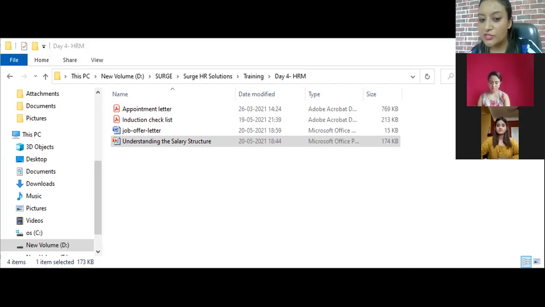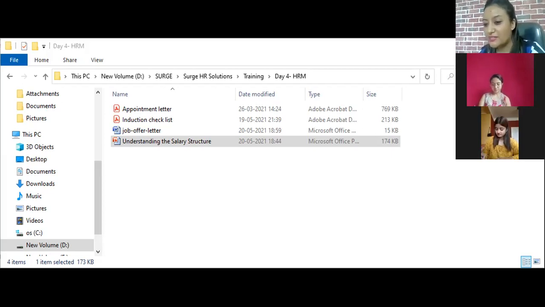So we spoke about PF today, right? Employee Provident Fund. Just make a note of all these things. First of all, make a note of CTC. CTC is cost to the company. Then we discussed the EPF, which is Employee Provident Fund. Then we spoke about various allowances, reimbursements and gratuity, annual variable pay, annual bonus.